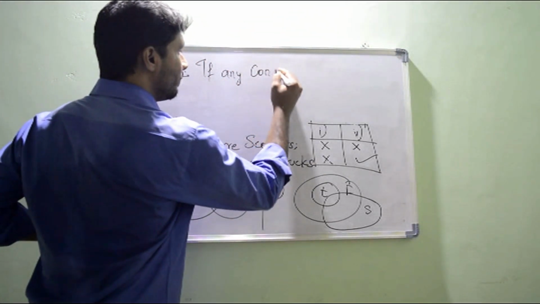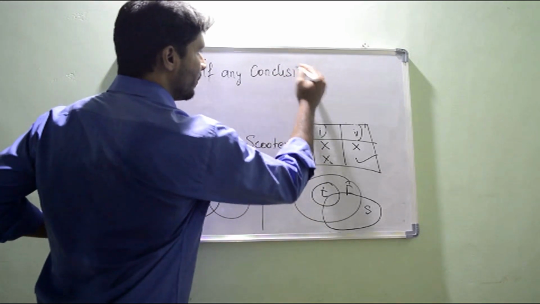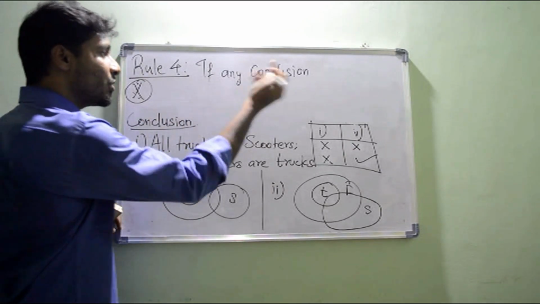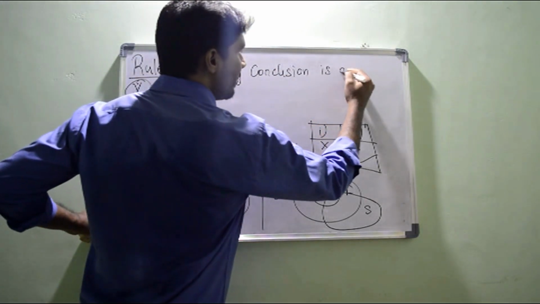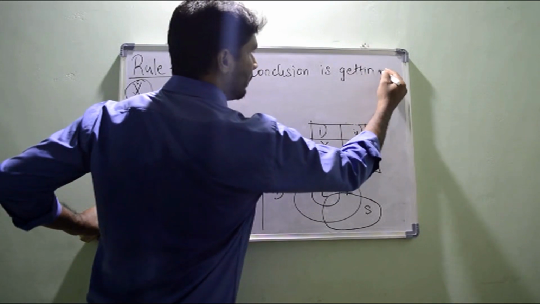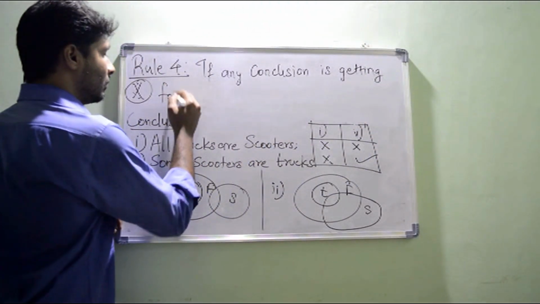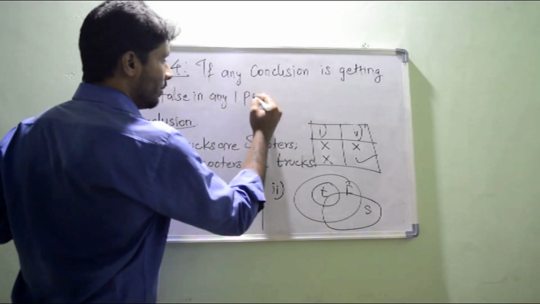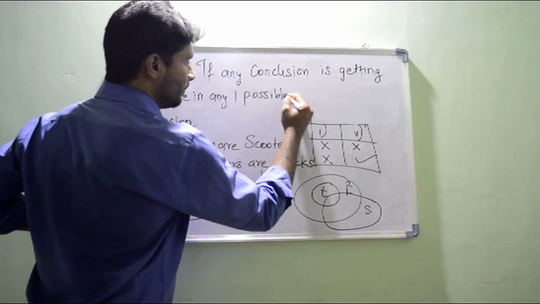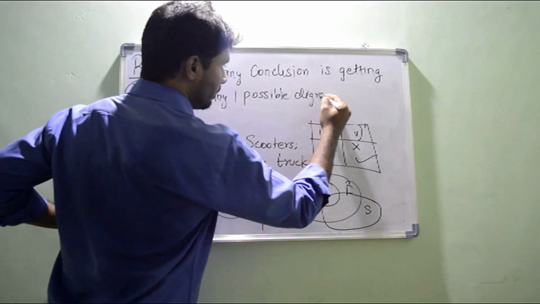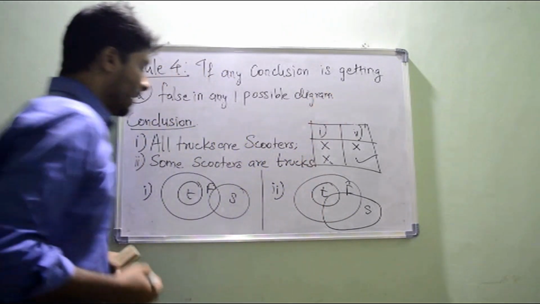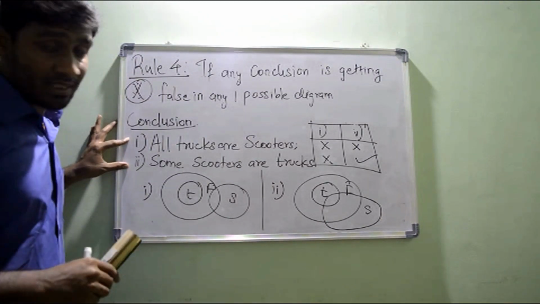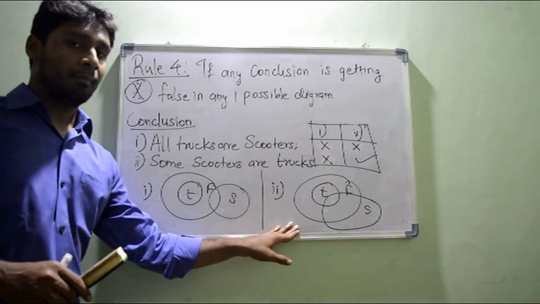If any one conclusion out of the given conclusions is getting false in any one of the possible diagrams, got it?